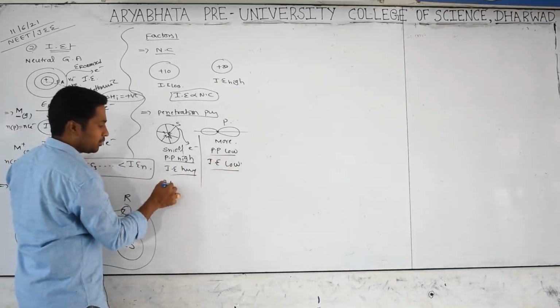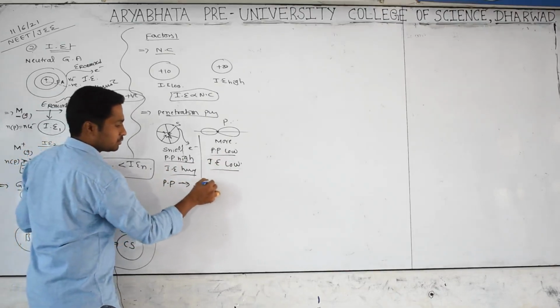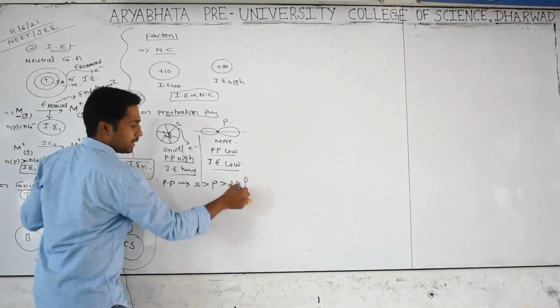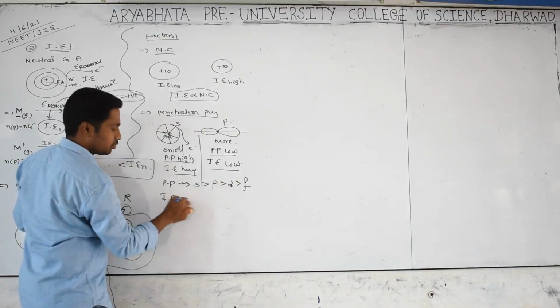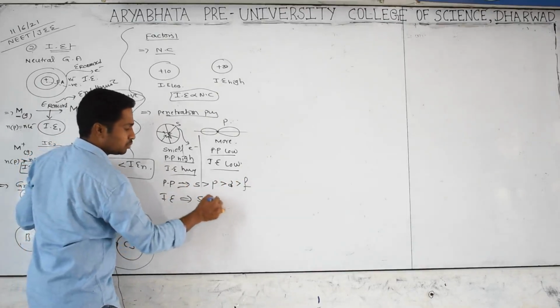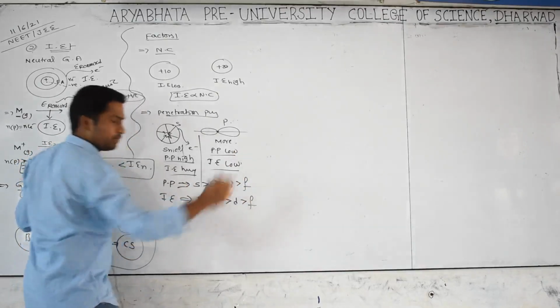What is the penetration power order? It is s more than p, than d, than f. And ionization energy also follows the same order: s is more than p, than d, than f.